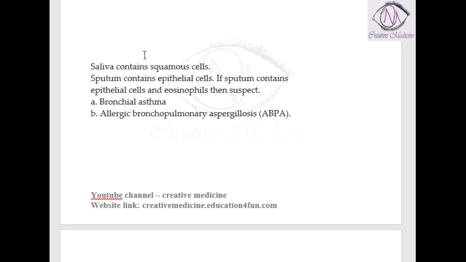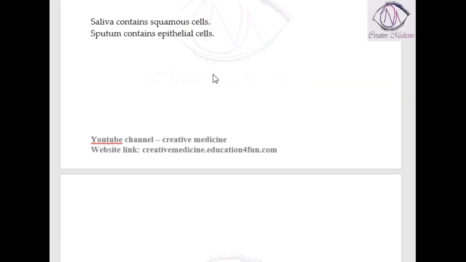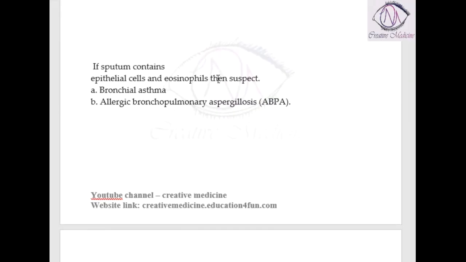Because the sputum is produced from the tracheobronchial tree and the lungs, the epithelial cells in the tracheobronchial tree and also in the lungs are seen in the sputum. If the sputum contains epithelial cells along with eosinophils, then we should always suspect bronchial asthma and allergic bronchopulmonary aspergillosis.